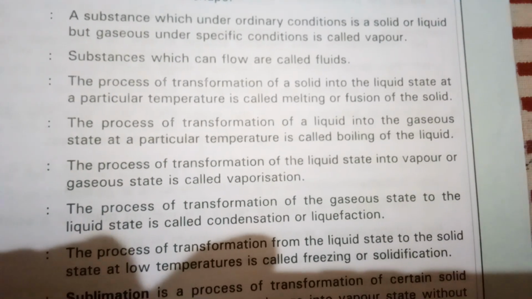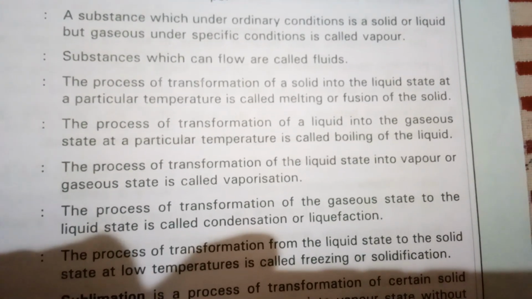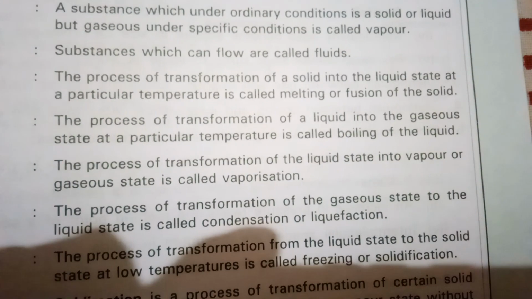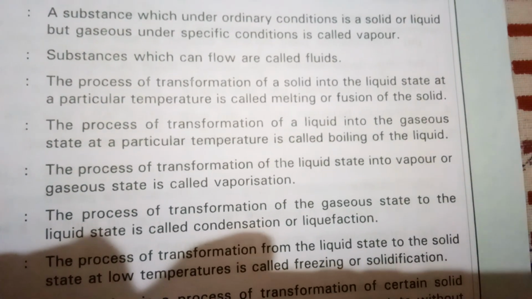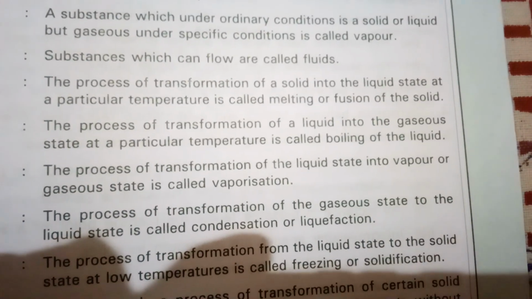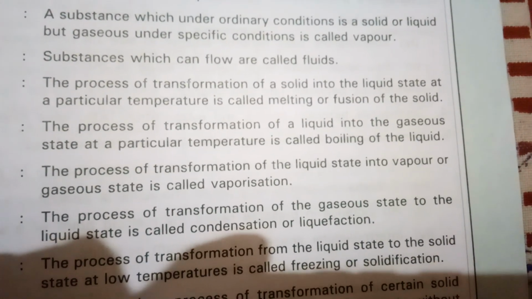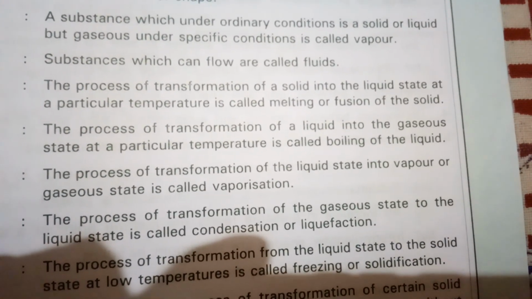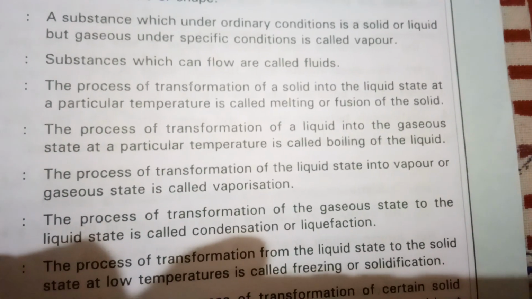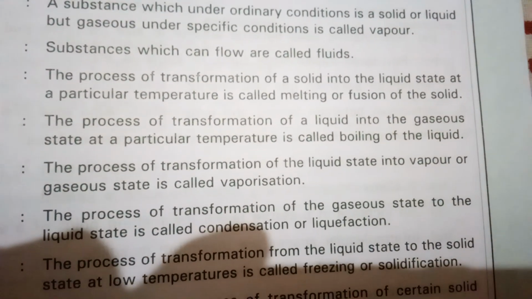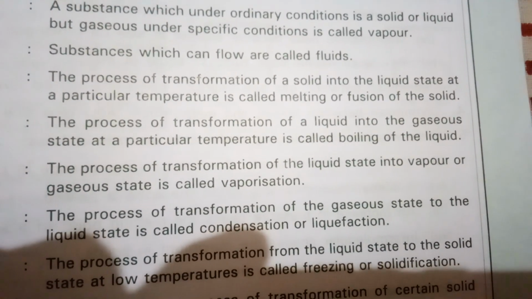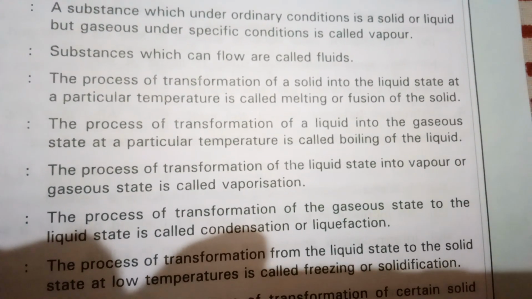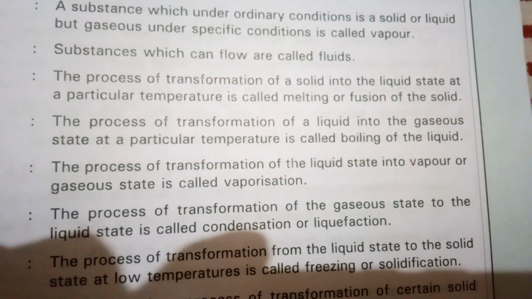Similarly, the next definition is for boiling. The process of transformation of a liquid into the gaseous state at a particular temperature is called boiling of the liquid. Here also the words particular temperature are most important. That temperature is called the boiling point. Here I want to introduce one more term, evaporation.